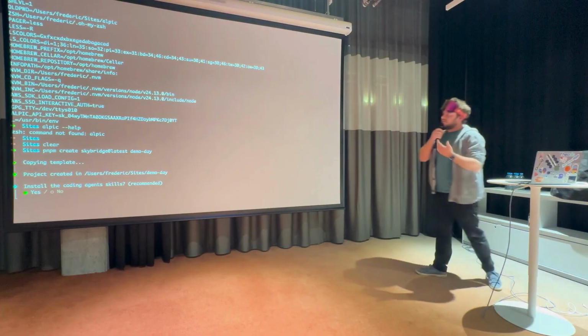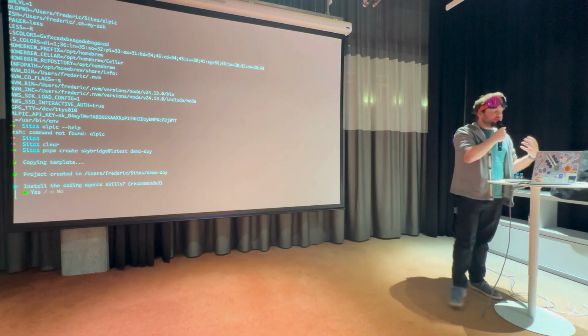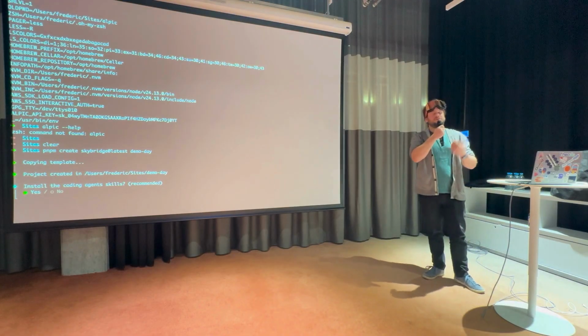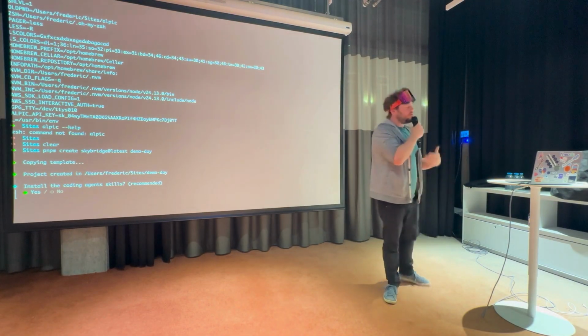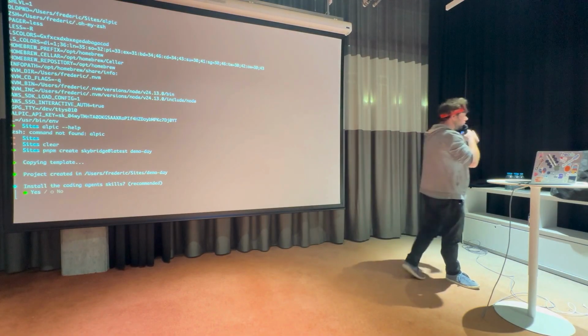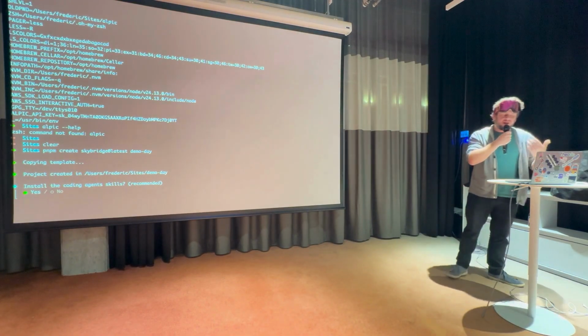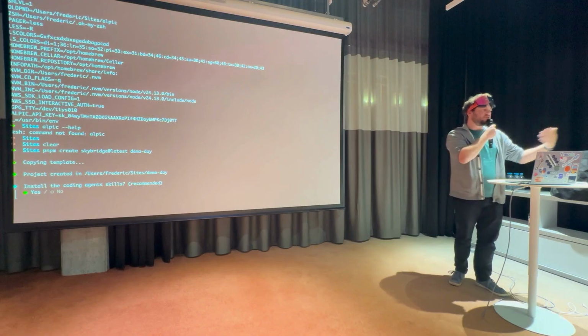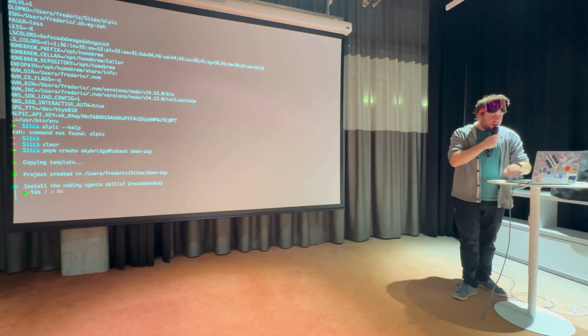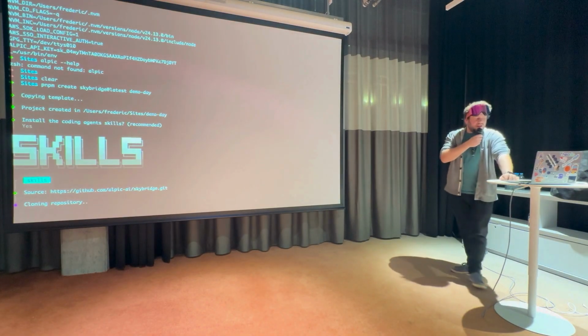When I start this command, it's going to ask me if I want to bring in the skills that we've developed together with Skybridge. In order to help you build this new kind of application, we thought to ourselves, we don't want to leave people in the wild to figure it out by themselves. So we built skills into Skybridge to help your coding agents build those new kinds of applications. I will go ahead and install them.